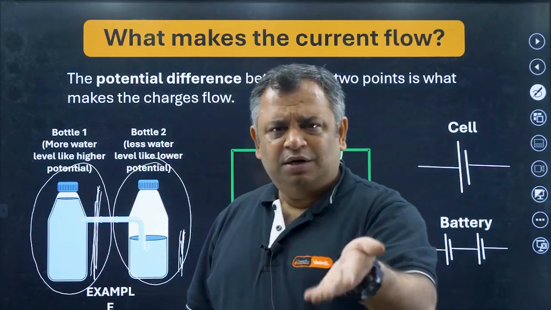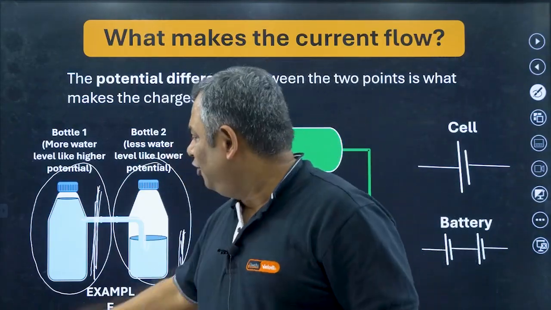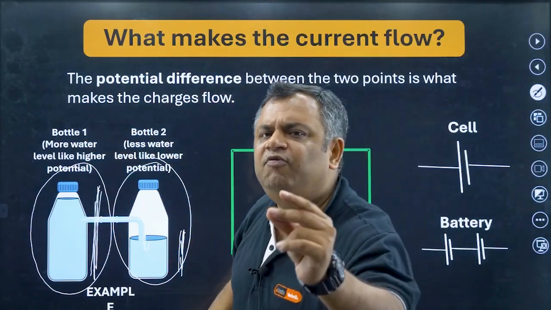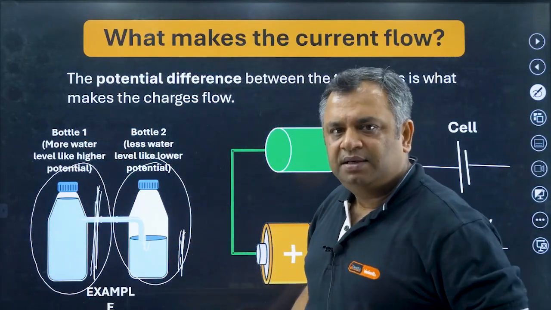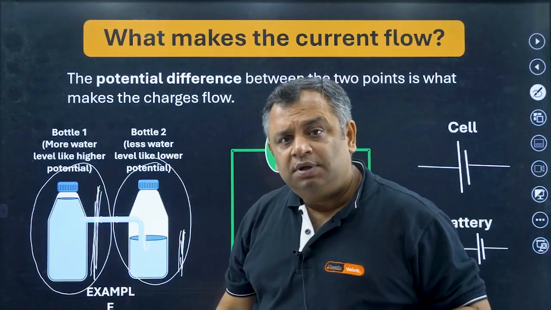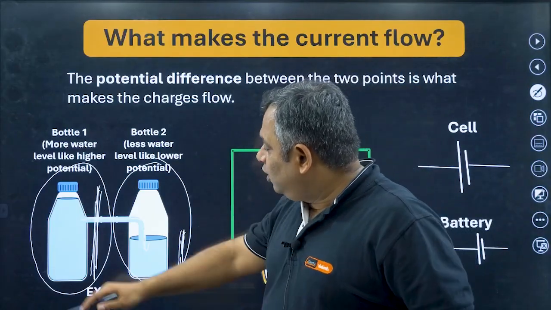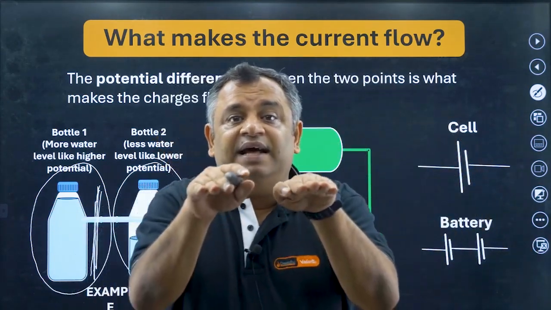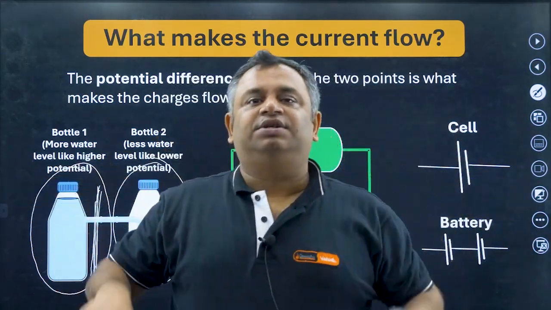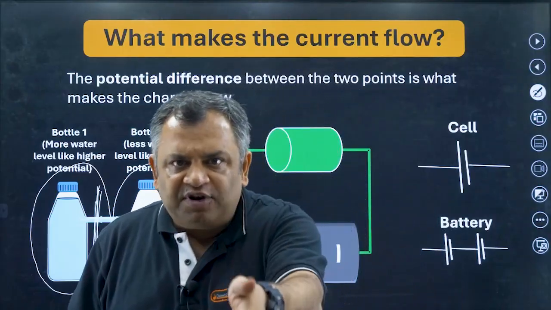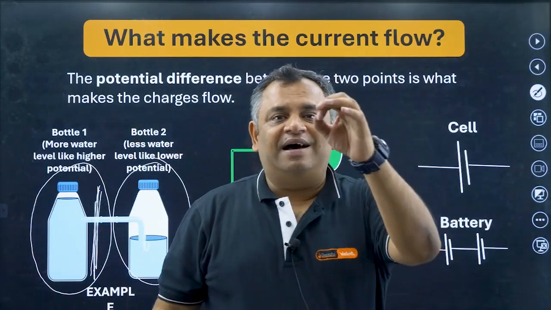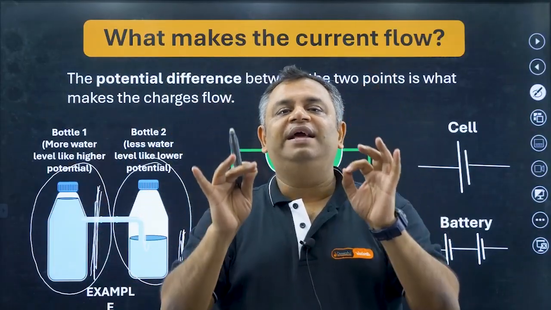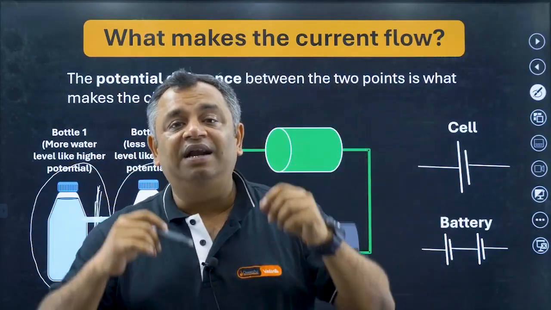Now it's a very normal, natural phenomenon that water flows from a higher level to a lower level. Until when will it flow? Tell me in the comments, till when will it flow? Exactly, it is going to flow till both of them come to an equal level. That means there is no difference. Similarly, the current will flow from one point to another only if there is a potential